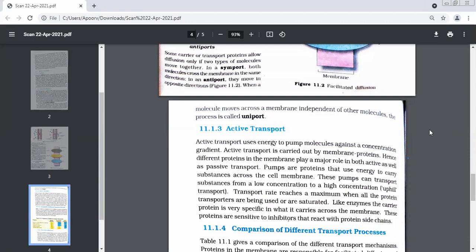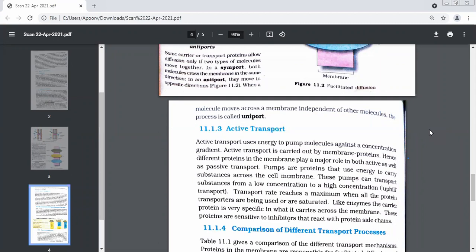So beta, if they go the opposite way, obviously what would be needed? Energy. So remember, whenever we are going from high concentration to low concentration, energy is not needed, it is passive transport. But if the substances have to move from lower concentration to higher concentration, some pump has to be maintained, some energy has to be utilized. This kind of transport is known as active transport.